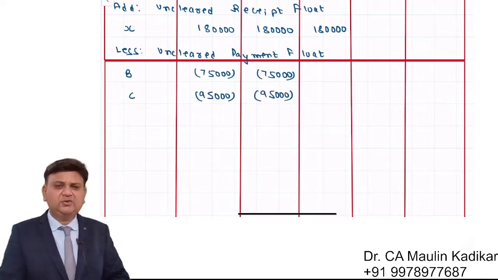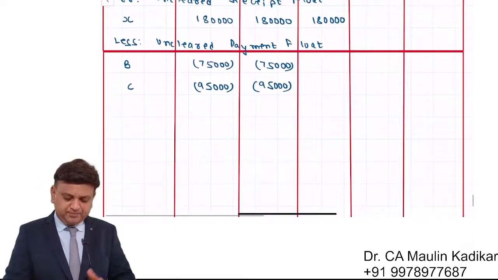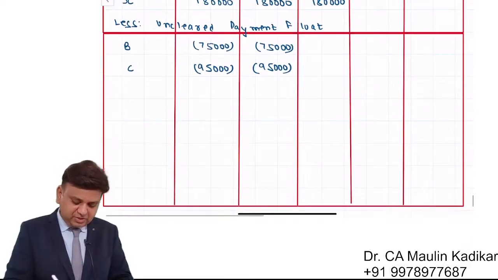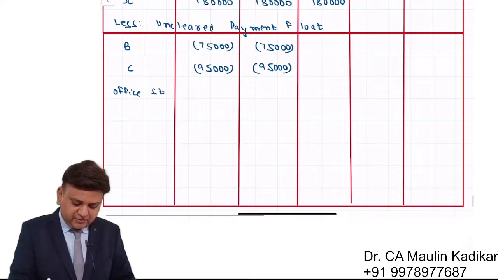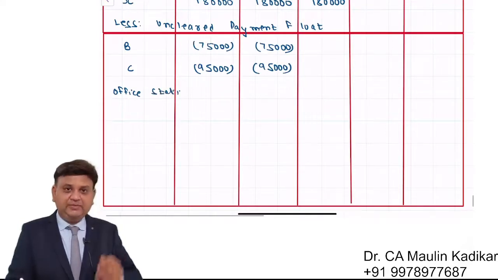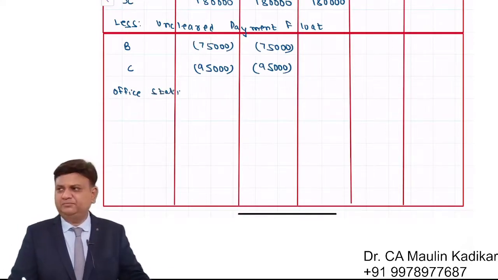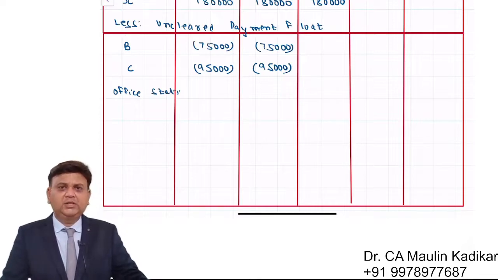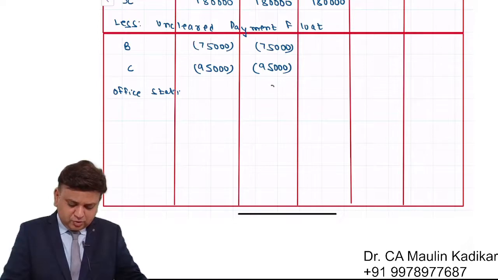Okay, these are the two payments that we have to show. Next, office stationery. As per the given information, the debit card was scratched on, I think it was the 8th, but its effect was there on the 9th. So we are required to show only on the 8th, that is 300.